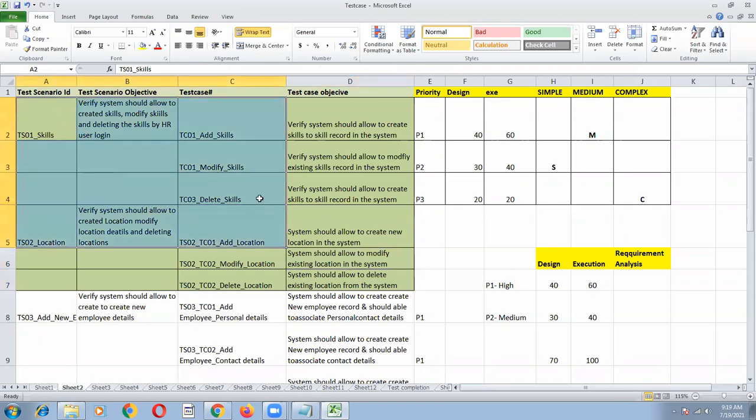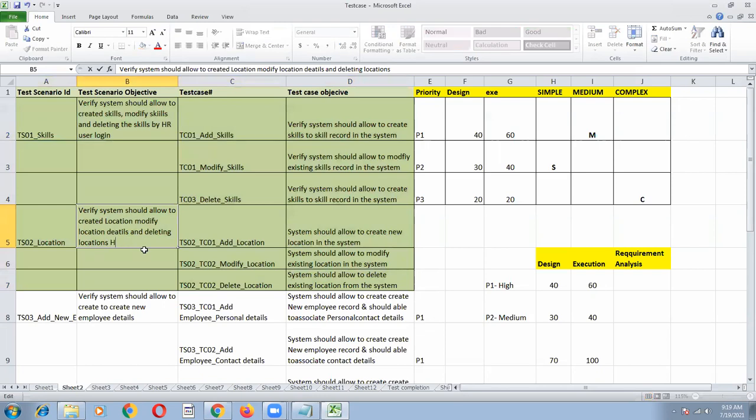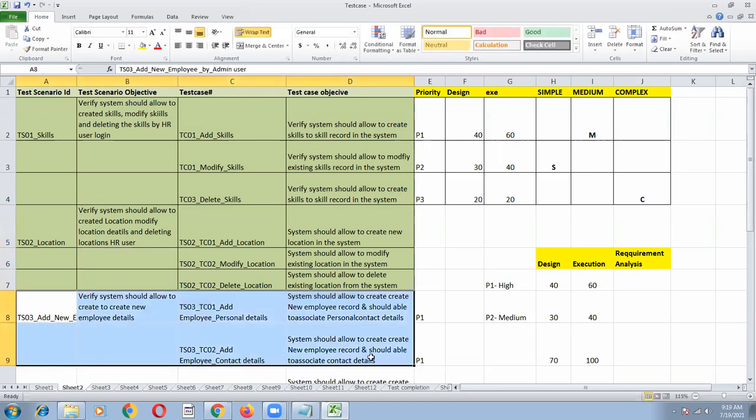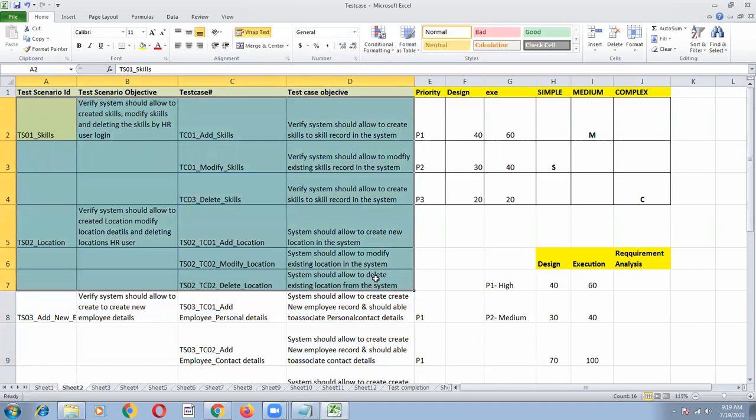So like this, from the given requirement, what are the actions that I can perform as a HR user? If it is HR user login, I have to specify HR. If it is a normal employee user login, what are the functionalities I have to add in? So I need to list out all those and put it into some easy understandable format like this, so that I no need to go through the complete functionalities. And whenever the client is coming, he's asking you, what are the functionalities you will test for me? See, I have identified from the requirements, these are the functionalities that I'm going to test.